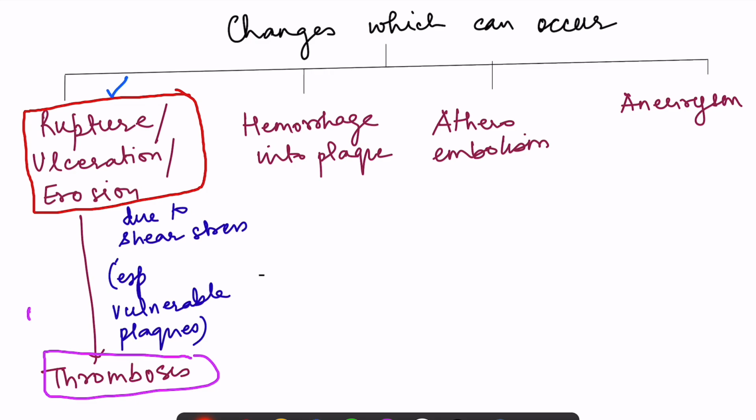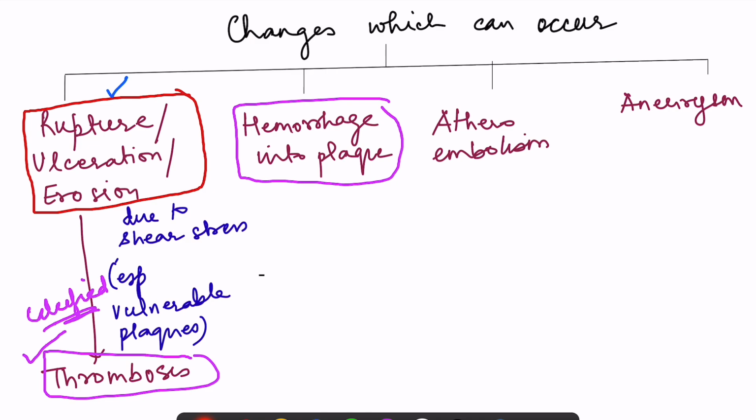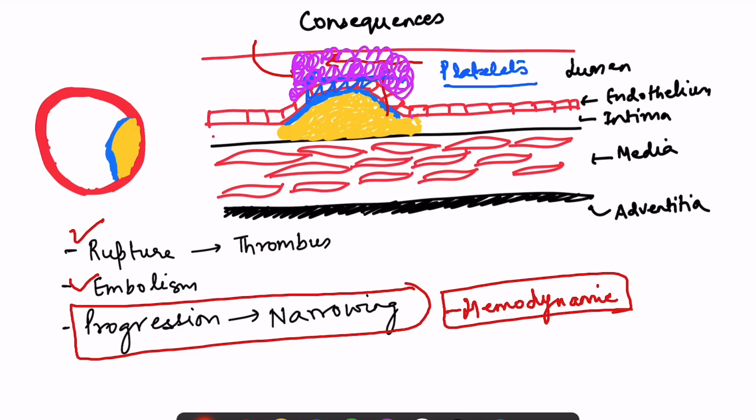The plaque may get calcified. Okay, but it is an acute catastrophic event suddenly leading to ischemia of the tissue. Second thing is hemorrhage into the plaque. So we are telling you that new vascularization is occurring, new blood vessels are forming, and if there is ulceration, there will be breakdown of these vessels as well, and there will be hemorrhage into the plaque.